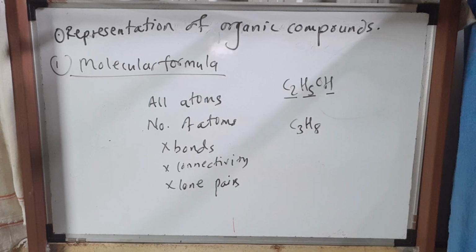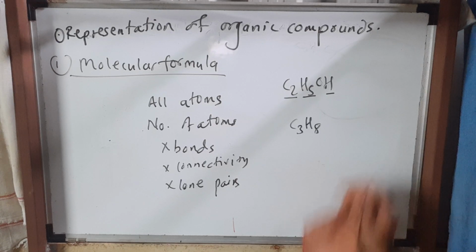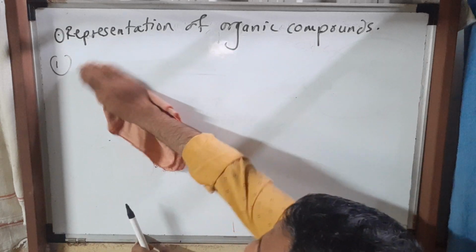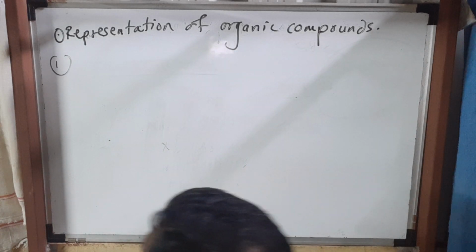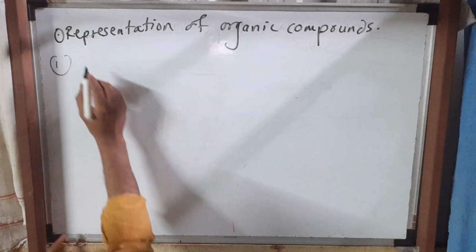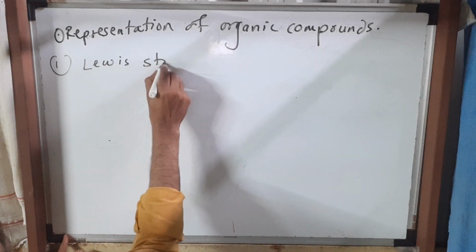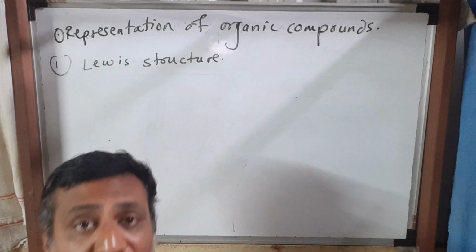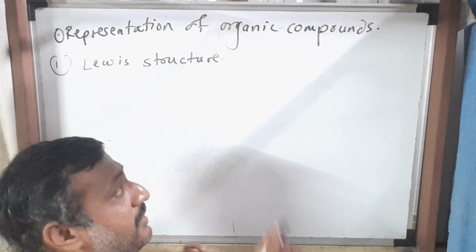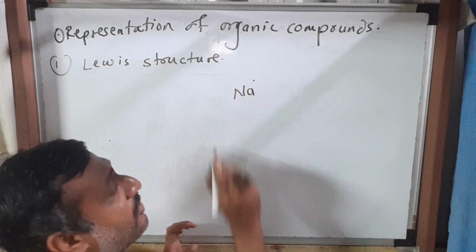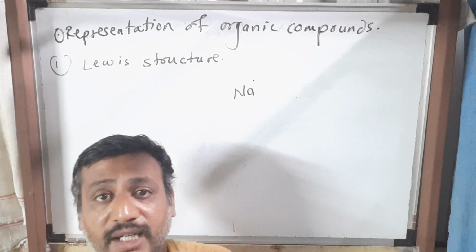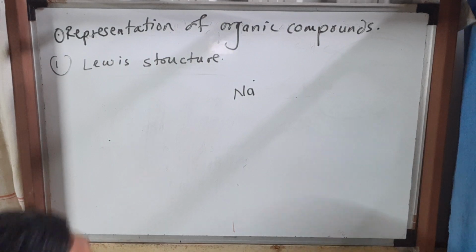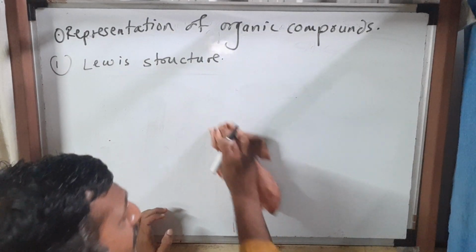Okay, I'll proceed now. After the molecular formula, the next one is that organic compounds can be represented by using the Lewis structure. According to Lewis, the valence shell electrons should be denoted as dots. For example, sodium having 1 valence electron, 2 8 1 electronic configuration. One dot means that is the representation of sodium. Na with 1 dot means the valence electron is denoted. This is about the metals we know.